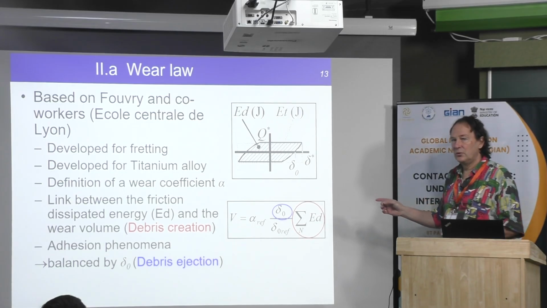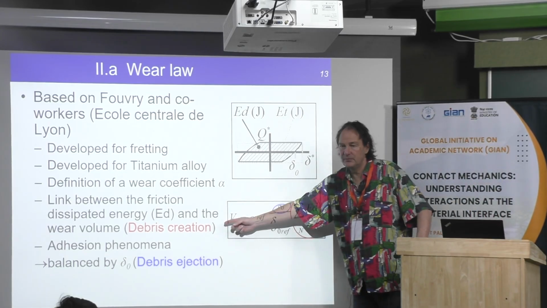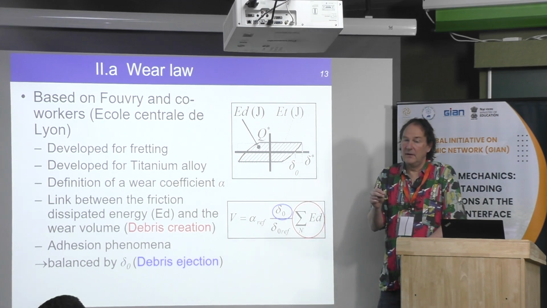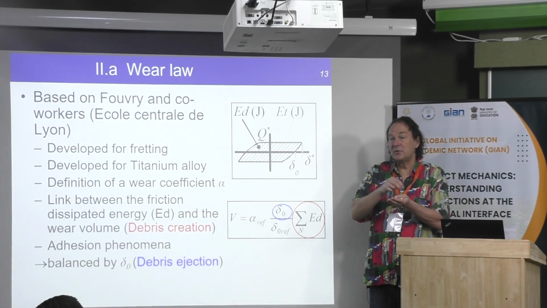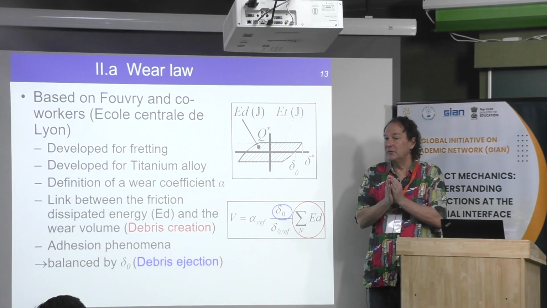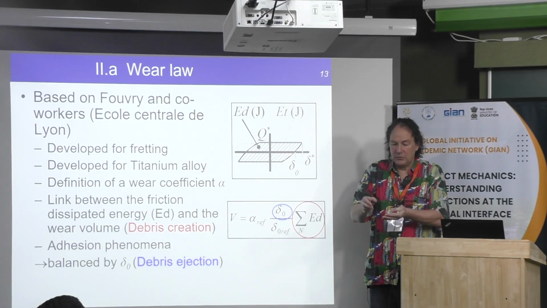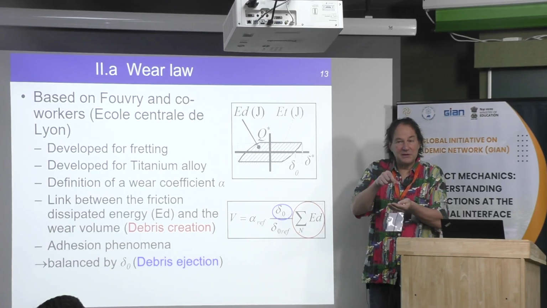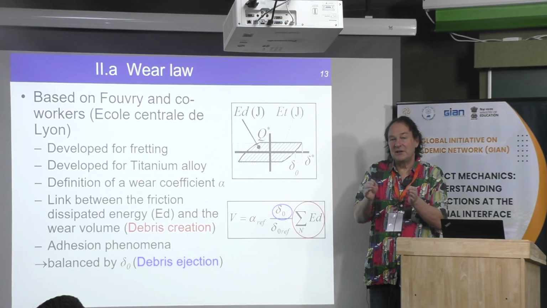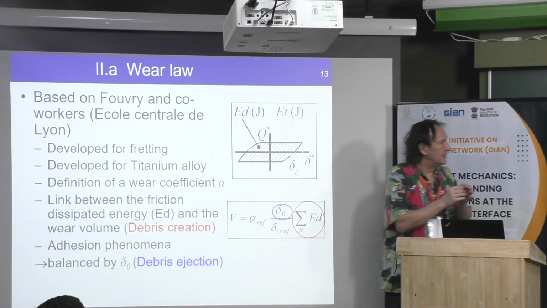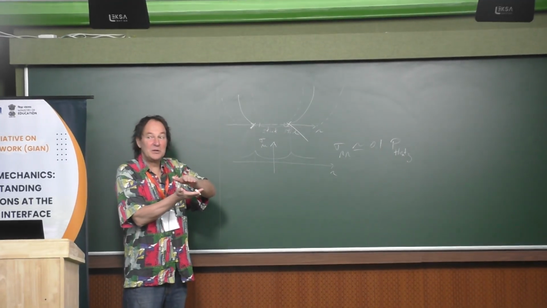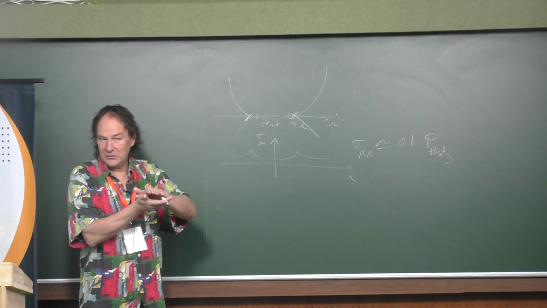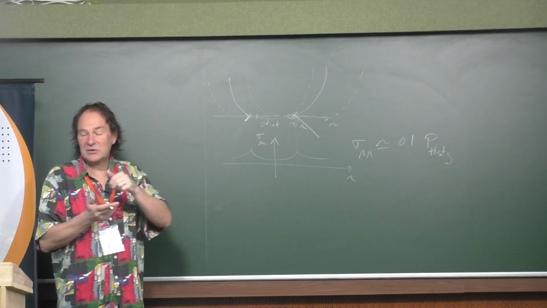In what I will show you, we do not consider the debris effect, because you create debris. For example, if you have a gross slip, when you have debris within the contact, you will push away the debris. Then normally your contact is always clean. Okay. If you do experiments, now if you have a stick slip, there is a small part in the middle which is sticking, and you may keep some debris inside. And if the debris are coming into the sticking area, if they are coming in the center here, they will start to separate the surface, and they will act as a lubricant, because solid debris act as a lubricant. Then you may modify the friction coefficient, and you may also start to slide here.